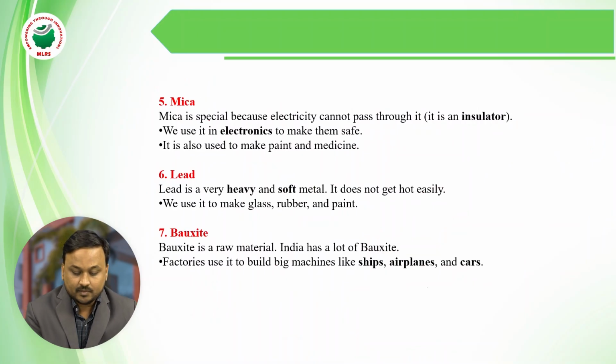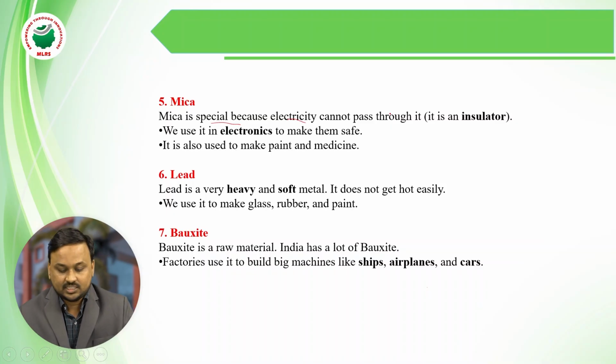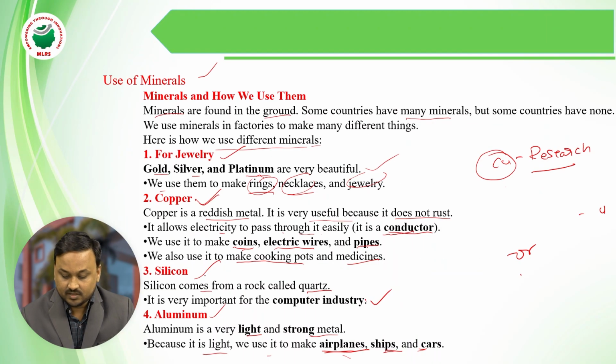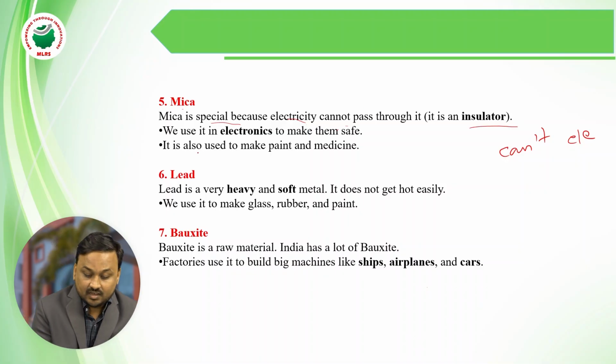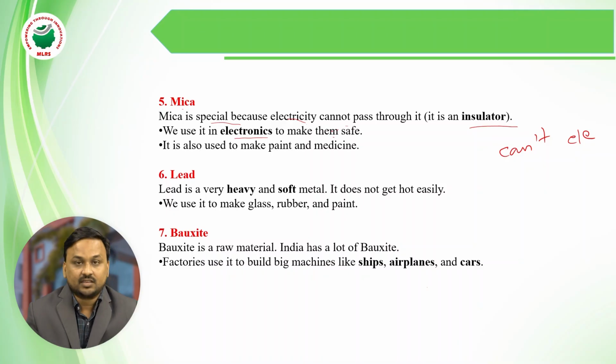Mica is special because electricity cannot pass through it. Silicon and copper pass electricity, but mica cannot, so we call it an insulator. We use it in electronics to make them safe. It is also used in the paint and medicine industries.